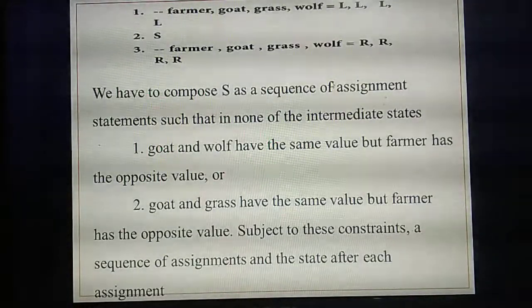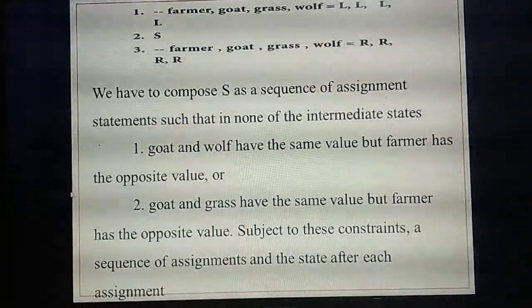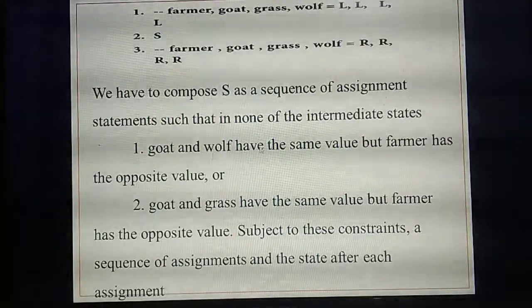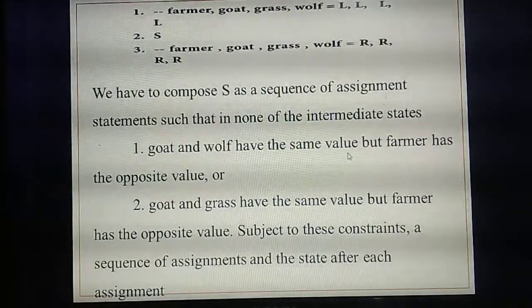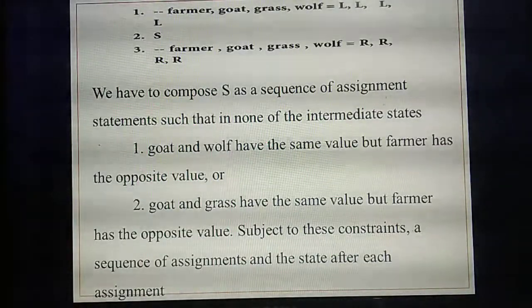Two things they have given, listen. What are the two things? Goat and wolf have the same value, but the farmer has the opposite value. Why do goat and wolf have the same value?